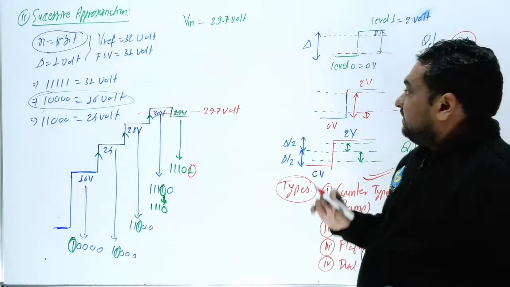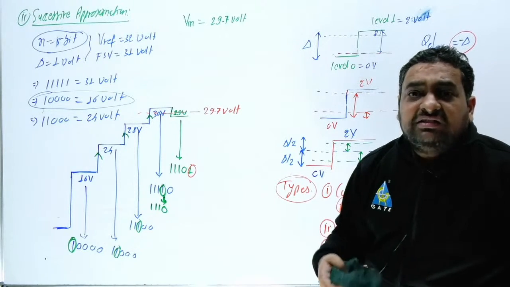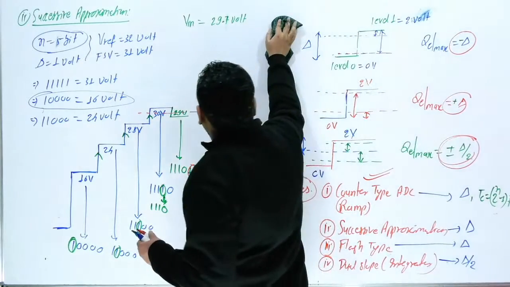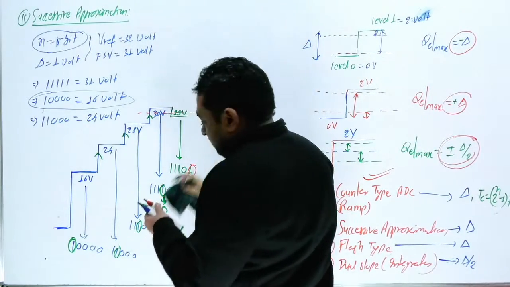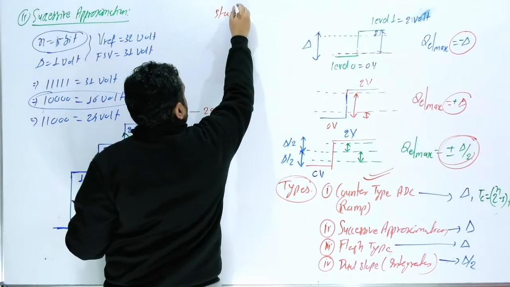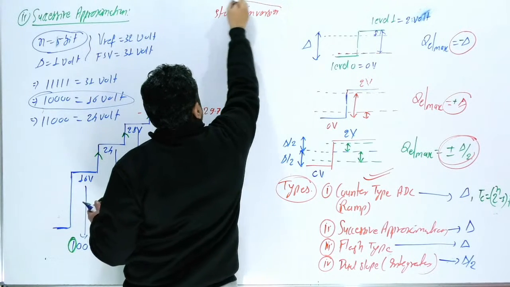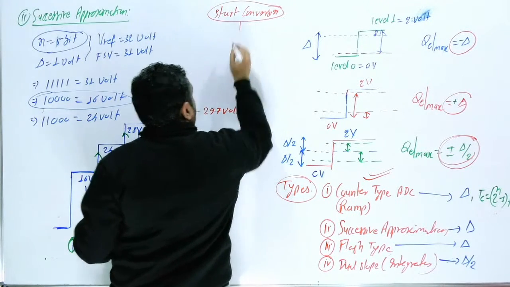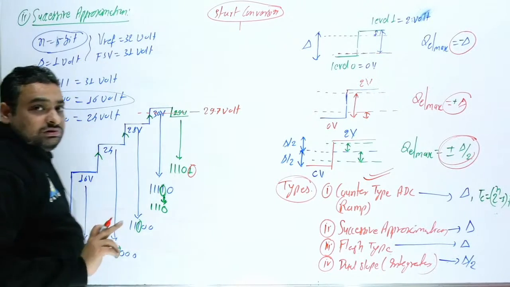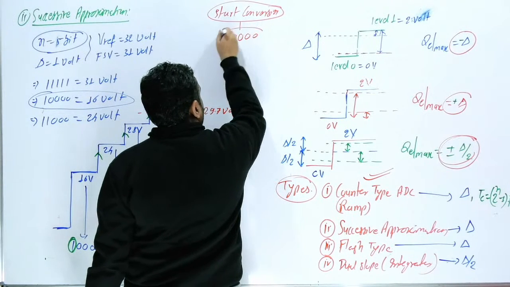So how can you write here? Just I am going to write here the states. This is the important point. So your input was 29.7 volt. So here first you will write, sir, start conversion. Okay, if you start conversion, now your initial state is 10000. This is the initial state.